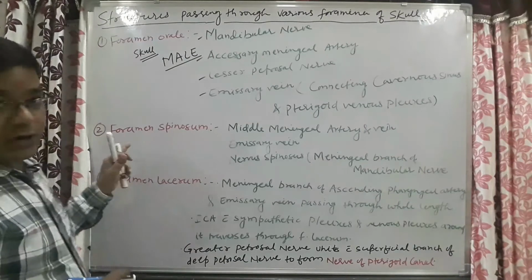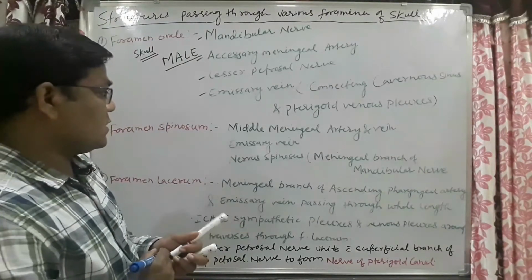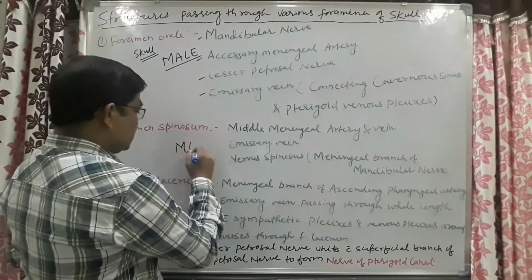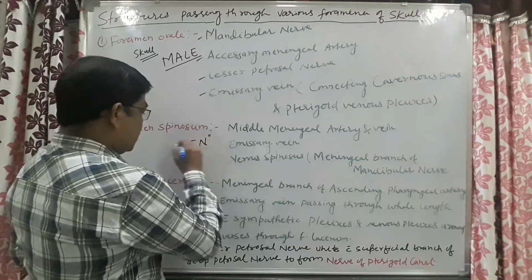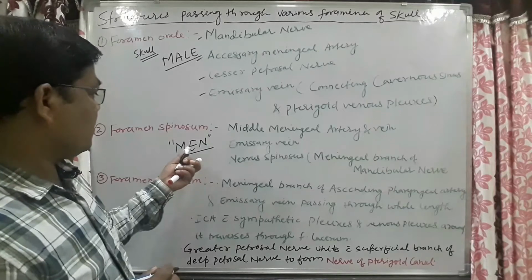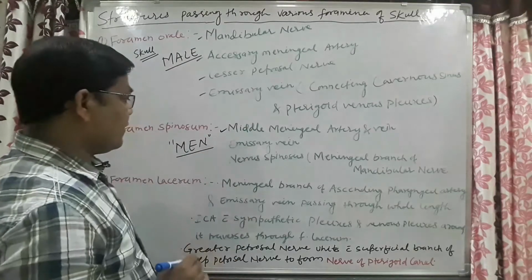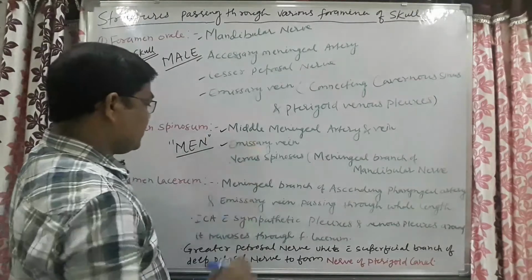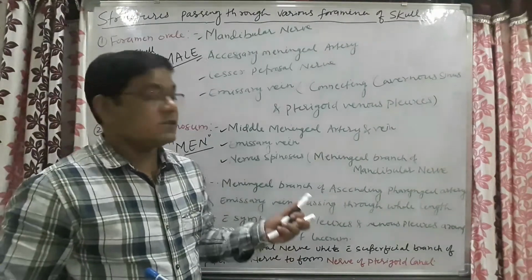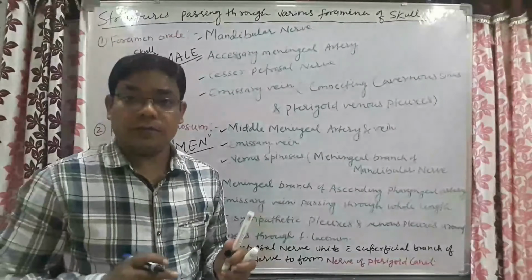Now come to the foramen spinosum. The structures passing through the foramen spinosum can be remembered as MEN. What is this MEN? M for middle meningeal artery and vein, E for emissary vein, and N is the nervus spinosus. This nervus spinosus is nothing but the meningeal branch of the mandibular nerve.